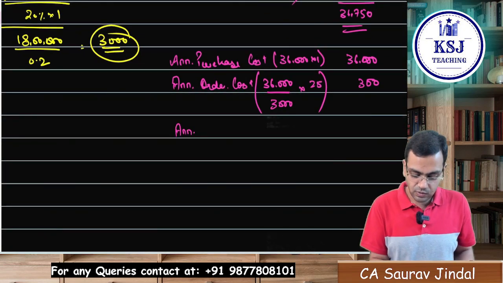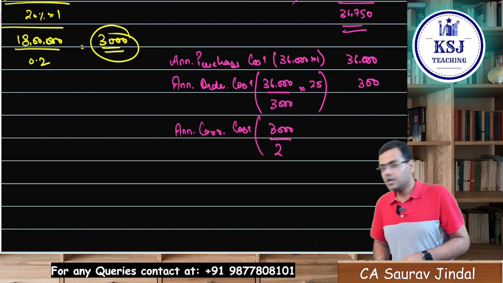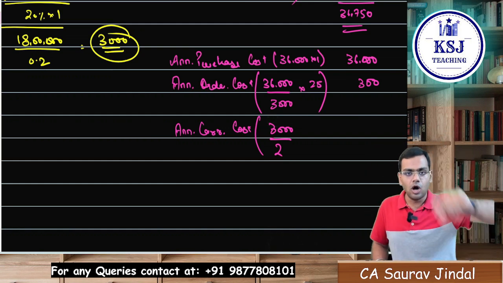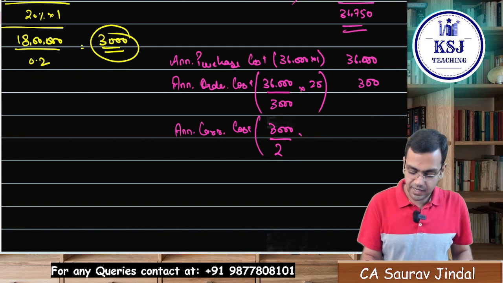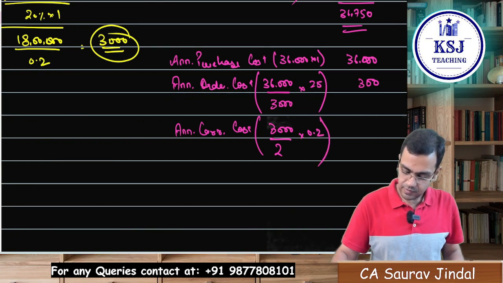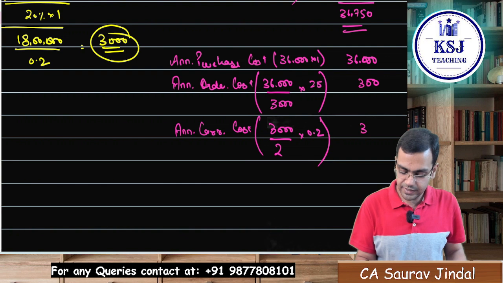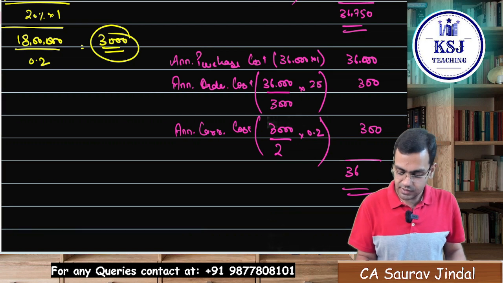Next, annual carrying cost. What will be the carrying cost, sir? That is 3000 divided by 2, that is average inventory. EOQ divided by 2. Whatever you are going to order quantity divided by 2 multiplied by 0.2, right? 300 plus 300 plus 36,000, that comes to 36,600.